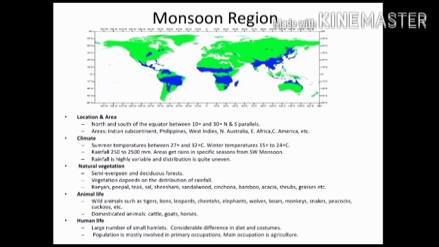Wild animals such as tigers, lion, leopard, cheetah, monkeys, snakes, peacock, etc. are found here. Domesticated animals: cattle, goats, horses, etc. Population is mostly involved in primary occupation. The main occupation of the people is agriculture.